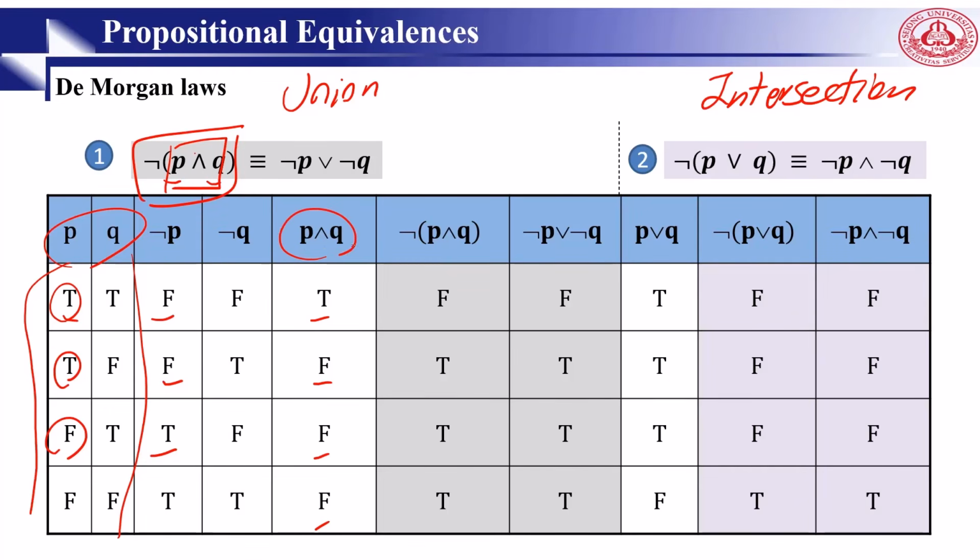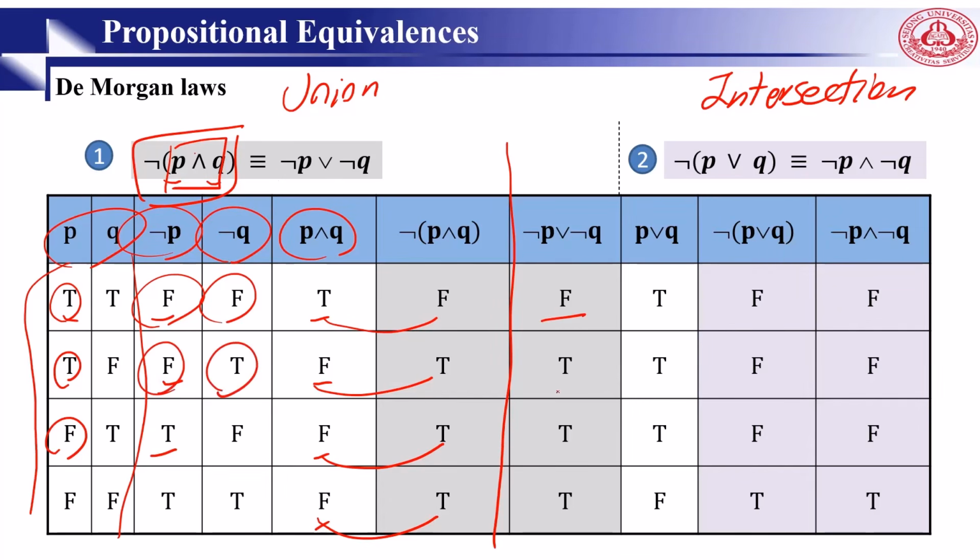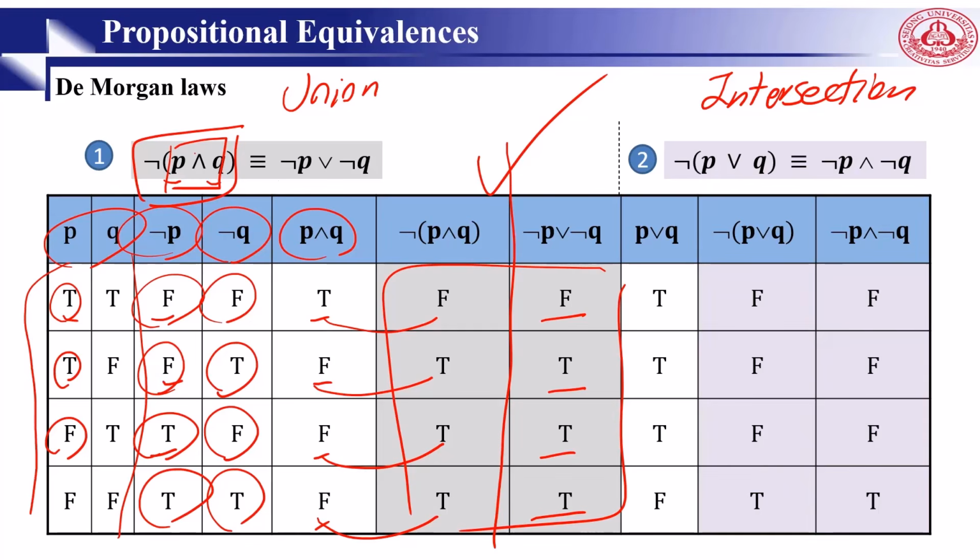This is P and Q, we just negate. T to F, F to T, F to T, F to T. Then we see the right side. So this is the left side, and let's see the right side. Right side says not P or not Q. This is not P, this is not Q, right? F or F, F or T, T or F, T or T. Let's see, these two are the same. Yes, that's why using a truth table we prove the union De Morgan law.